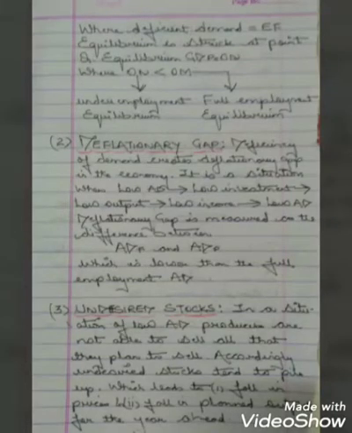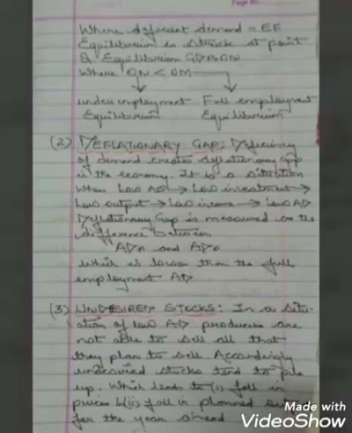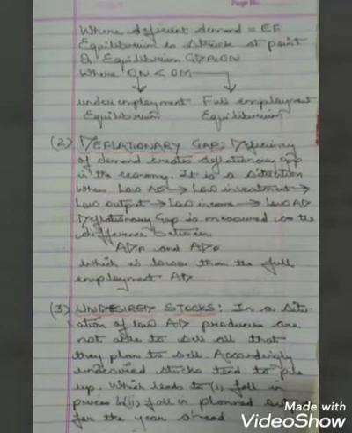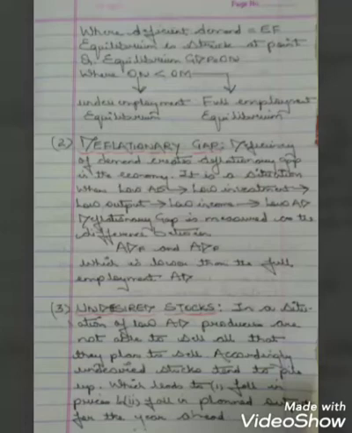So low investment leads to low output, implying a low income and low demand once again, due to which the economy slips into a deflationary spiral. That means when demand is not generated, then investment is not being done. When investment is not done, then income is not being earned. When income is not earned, again the demand cannot be generated. So here we say a low AD leads to low investment, leads to low output, leads to low income, and low income once again leads to low AD. And accordingly, our economy slips into a deflationary spiral or low level equilibrium trap.